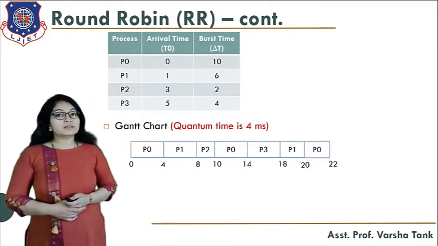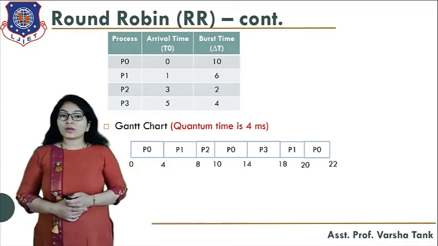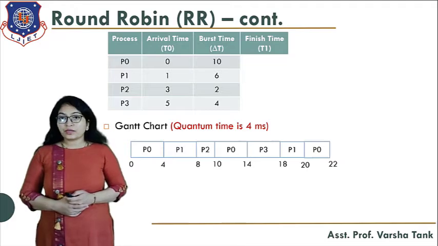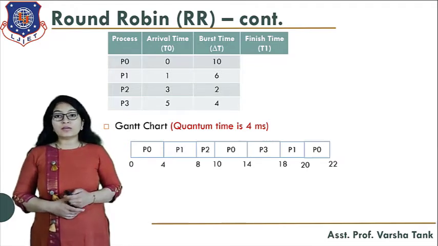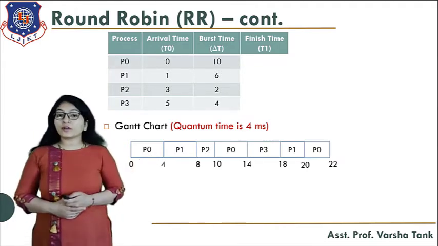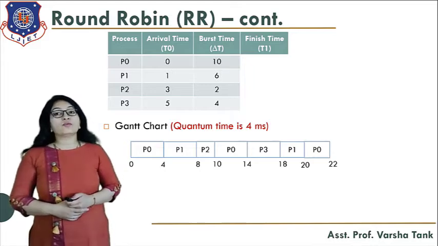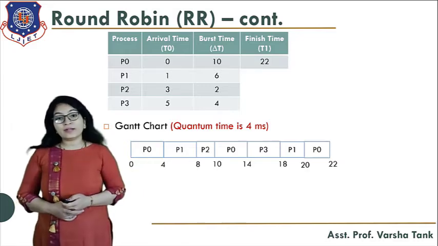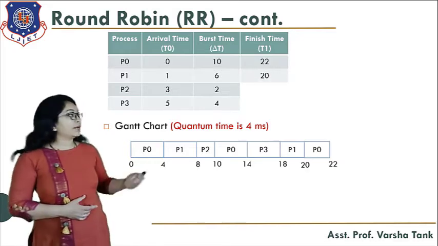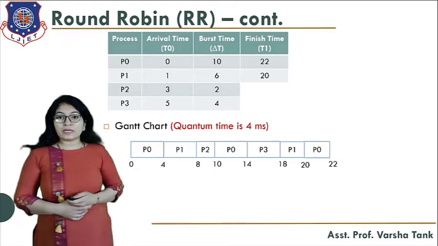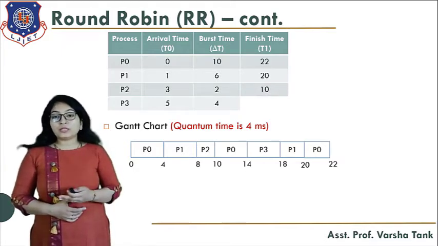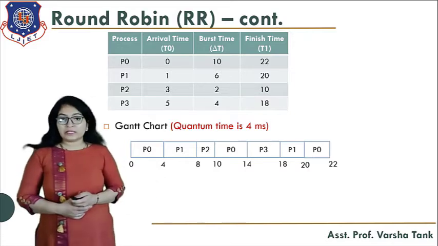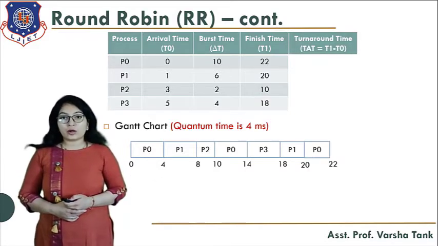So now let's find out the finish time, turnaround time, etc. First of all, how to find the finish time? From this timeline chart, you can find the finish time. For P0, the finish time is 22. From the timeline chart, you can identify that for P1, the finish time is 20. For P2, the finish time is 10. And for P3, the finish time is 18. Now, how do we find the turnaround time?